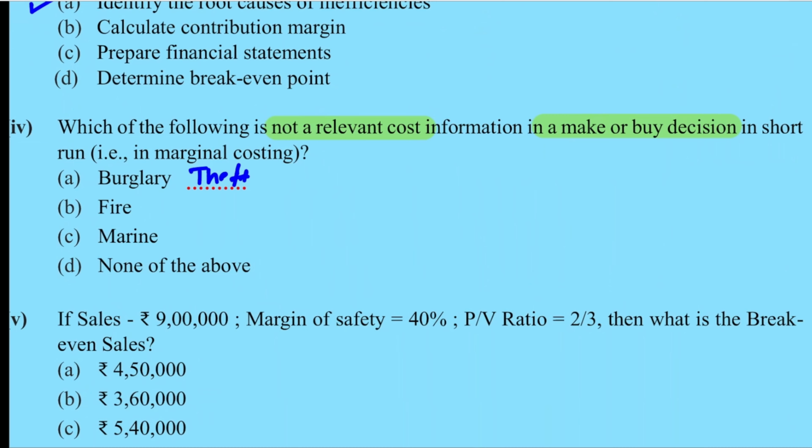So your burglary information is basically for a product. Marine is also for a product. Fire is basically for a bigger stockpile of inventory. So in marginal costing, since we go with the product and fixed cost is not relevant, the fire is not a relevant cost information. Reason, it is a fixed expense. These are all variable expense. That is my take on it.